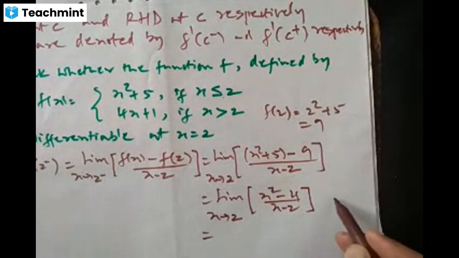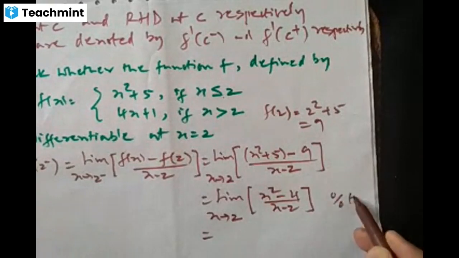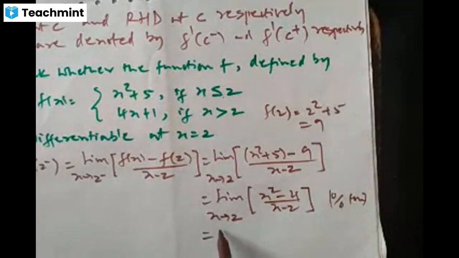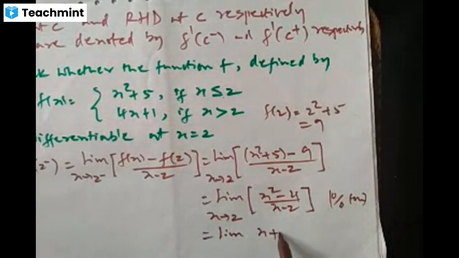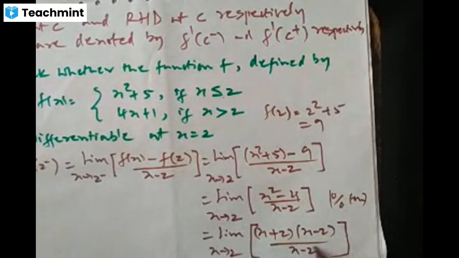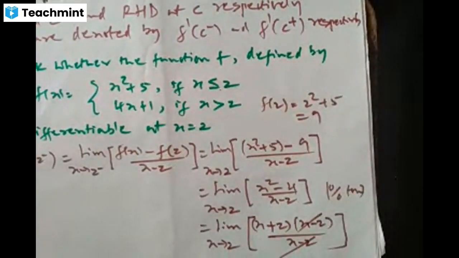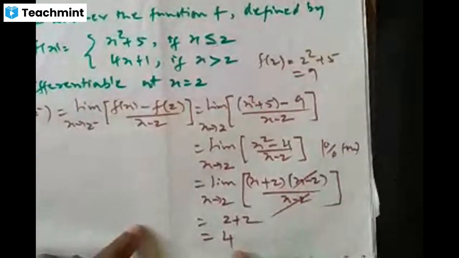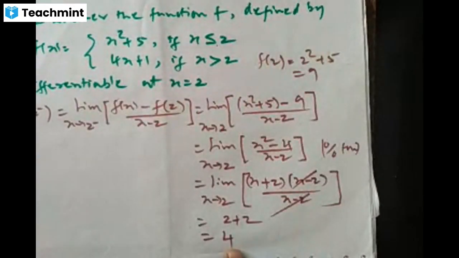What happens if we apply the limit directly? It takes 0 by 0 form, right? So we have to factorize the numerator. We can write x square minus 4 as x plus 2 into x minus 2. Simplify and apply the limit. We have cancelled out x minus 2 and x minus 2. Now apply the limit. 2 plus 2 is equal to 4. We got 4 as the left hand derivative of the function f at the point x is 2.